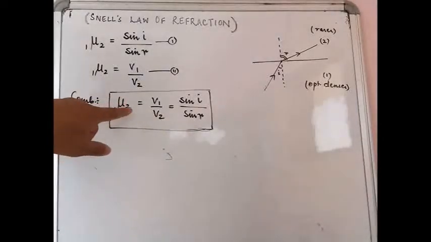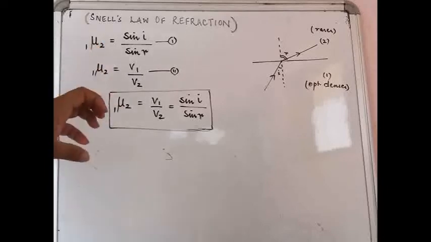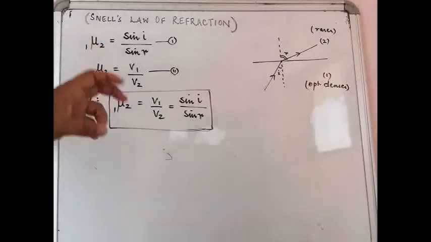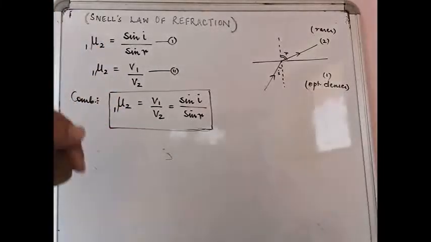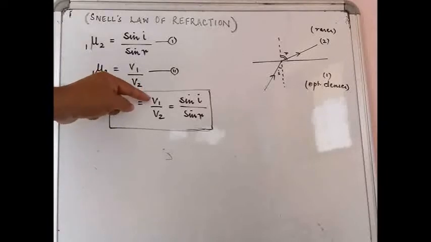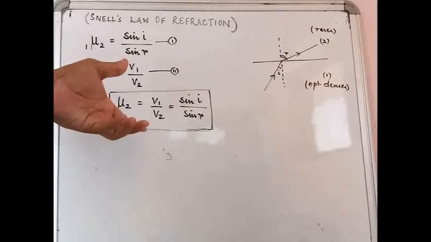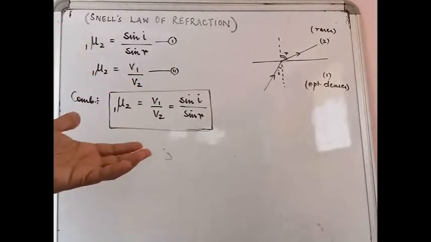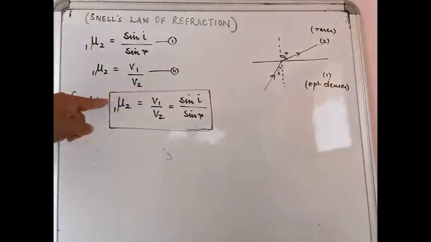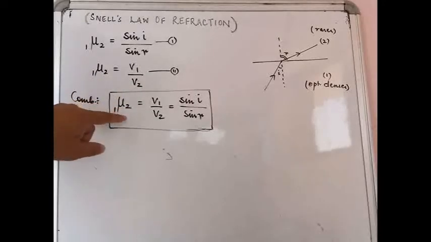Refractive index of any medium with respect to any given medium can be found out in two scenarios. One, in which the velocity of light in both mediums is given. Suppose you get two mediums and the velocity of light in both mediums have been given. So you use the first formula to get the refractive index value.